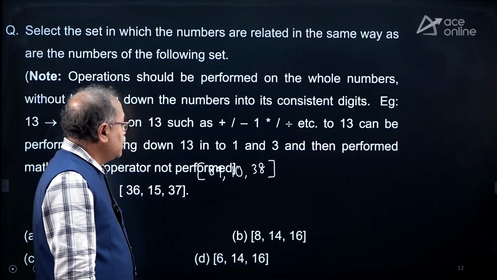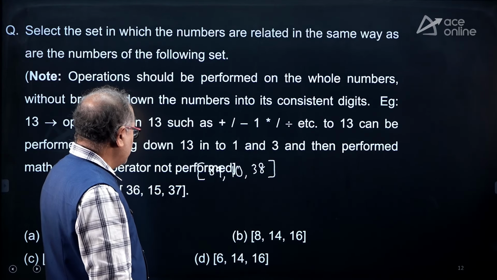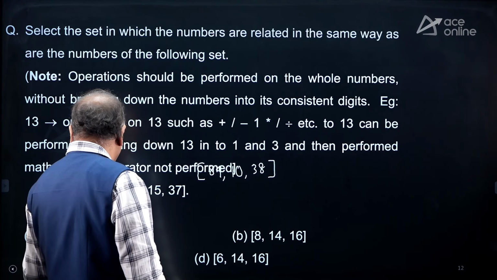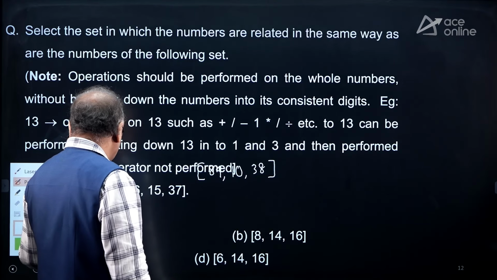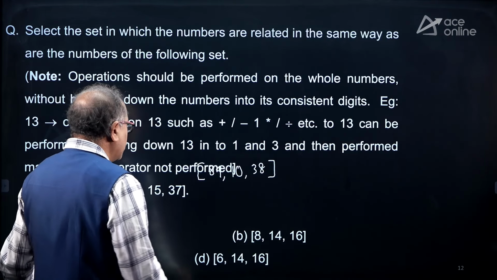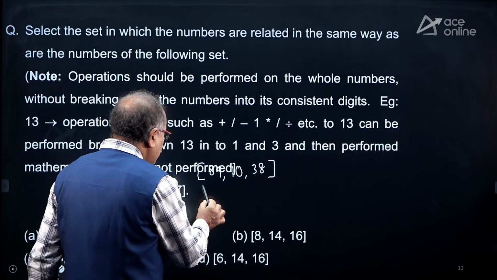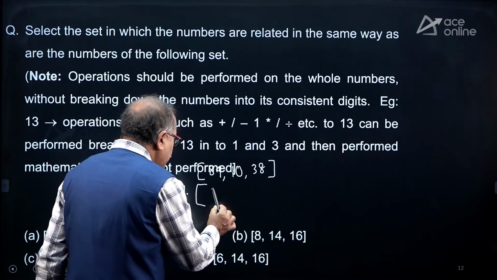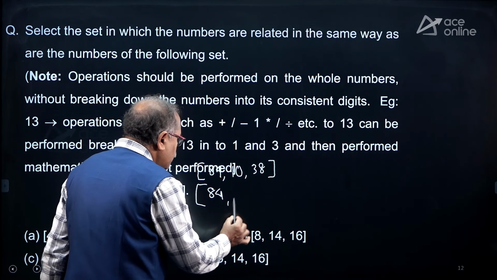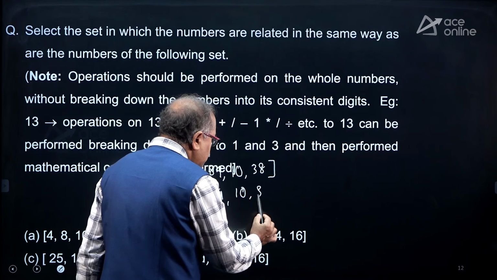And here, okay, slightly the number has moved up. So, I can write this down for your reference. This is 84, this is 10, and this is 38.